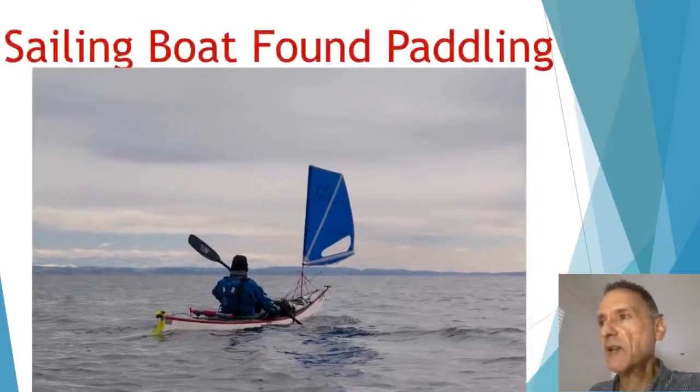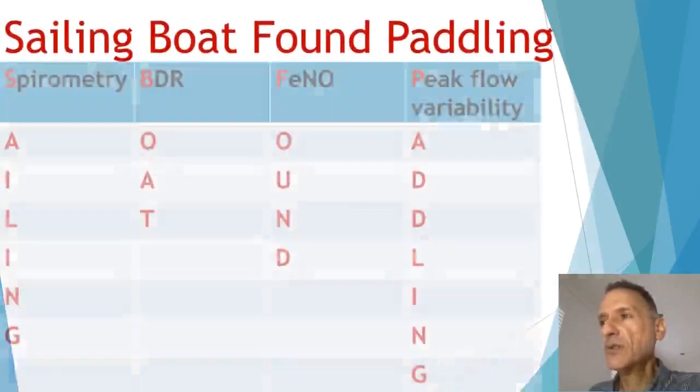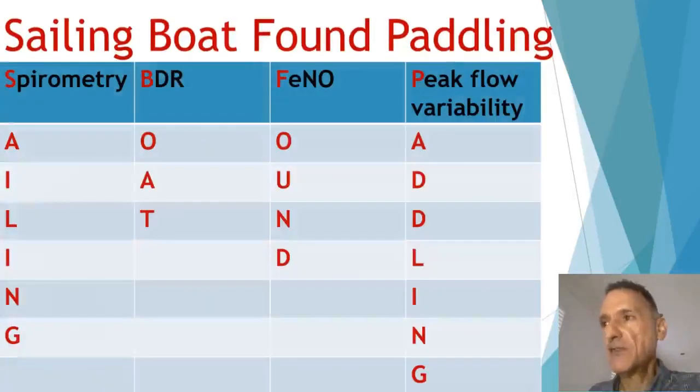Sailing boat found paddling. Or spirometry, S for sailing, bronchodilator reversibility, B for boat, fractional exhaled nitric oxide, F for found, and peak flow variability, P for paddling.